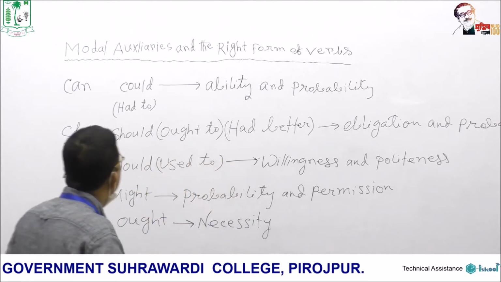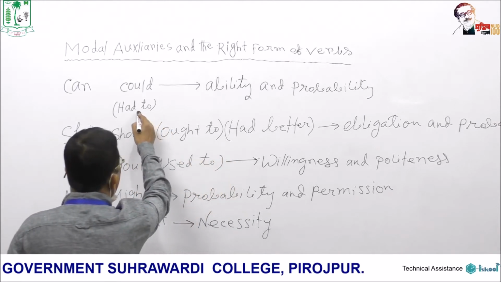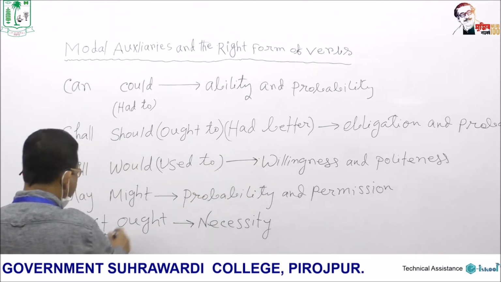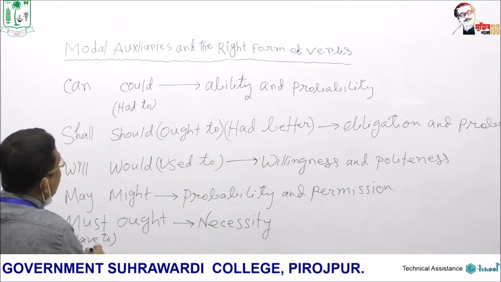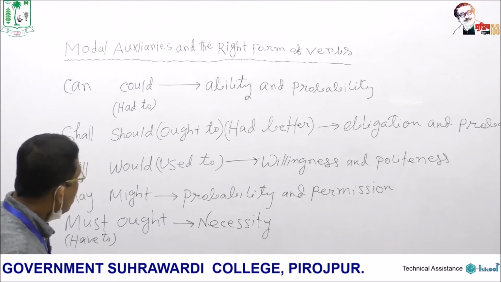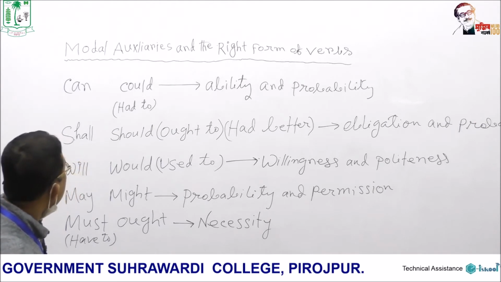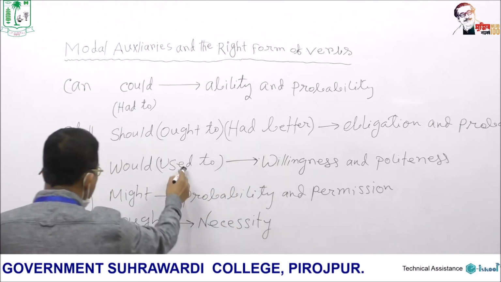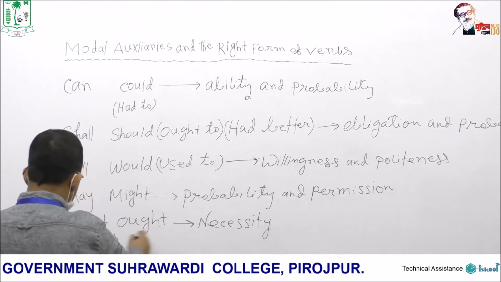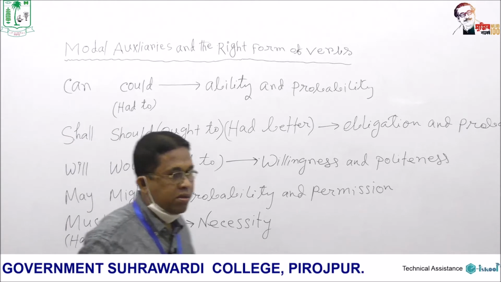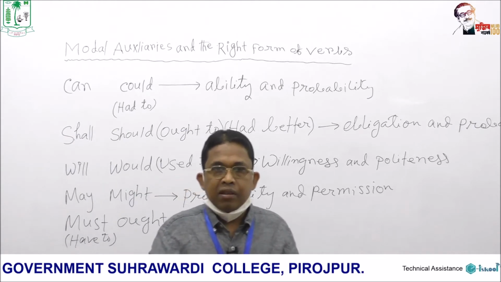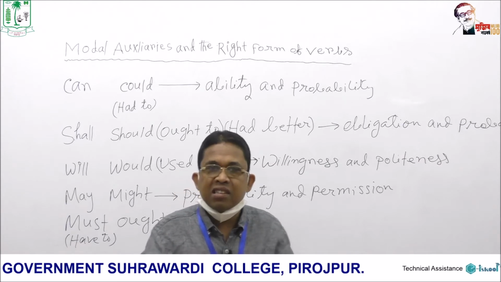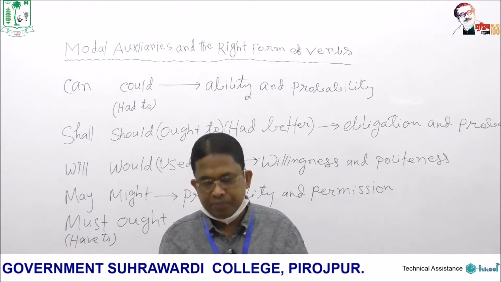So how many semi-modals are we getting here? Number 1, had to, 3, 4, 5, 6. So we are getting 1, 2, 3, 4, 5 semi-modals. So modal 10 and semi-modal 5, 15 if we consider the semi-modals as modals.